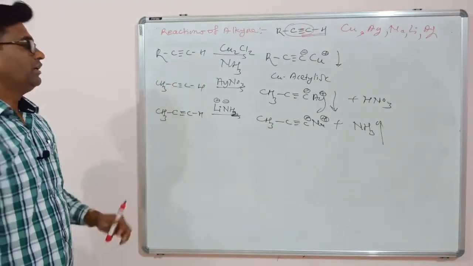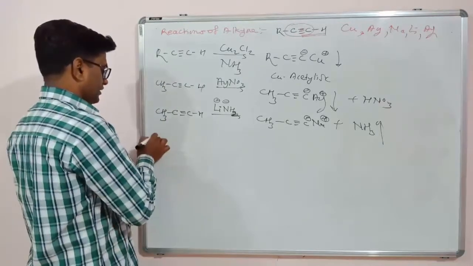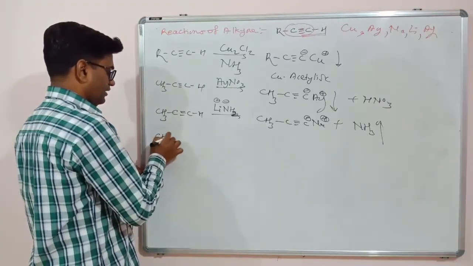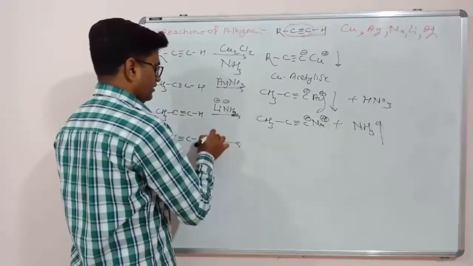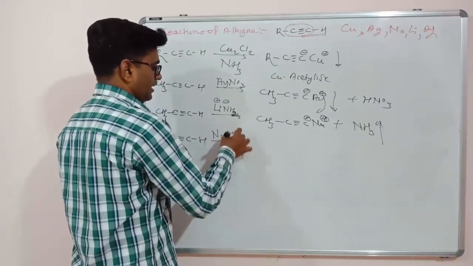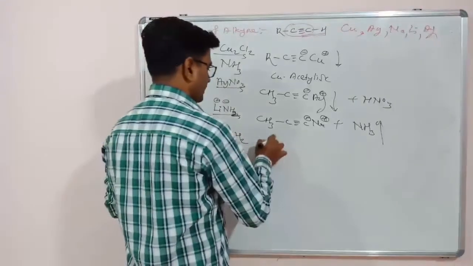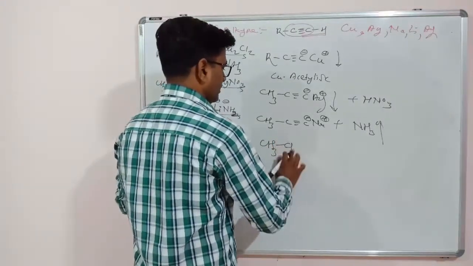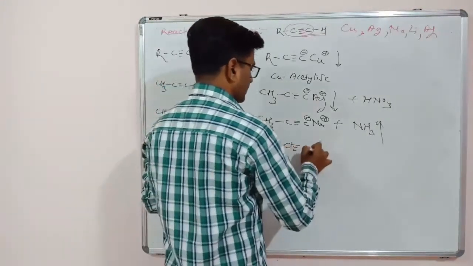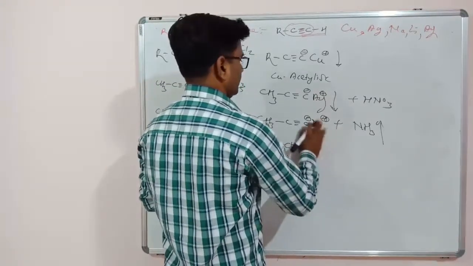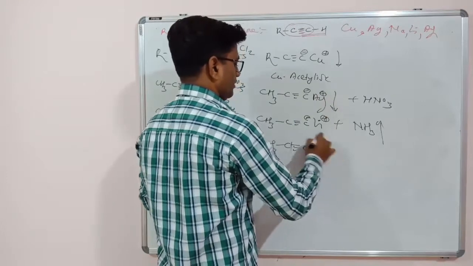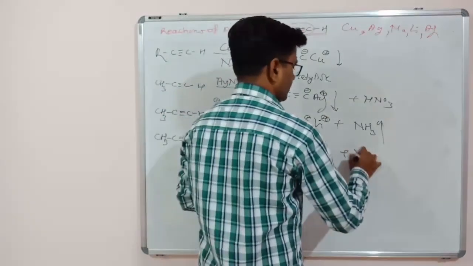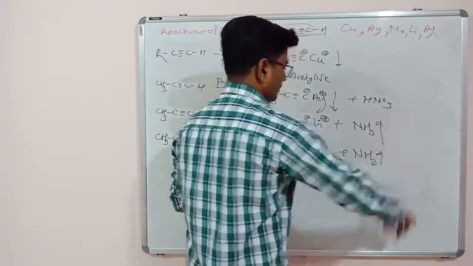Suppose we have sodium, then CH3C triple bond CH and NaNH2, and we will get CH3C triple bond C Na plus ammonia.